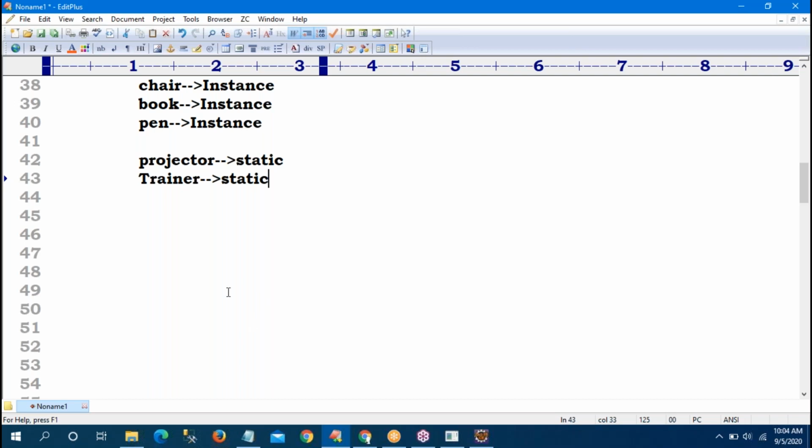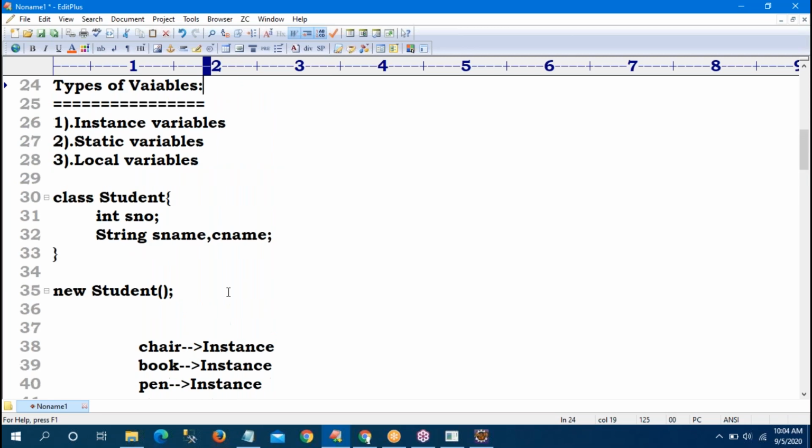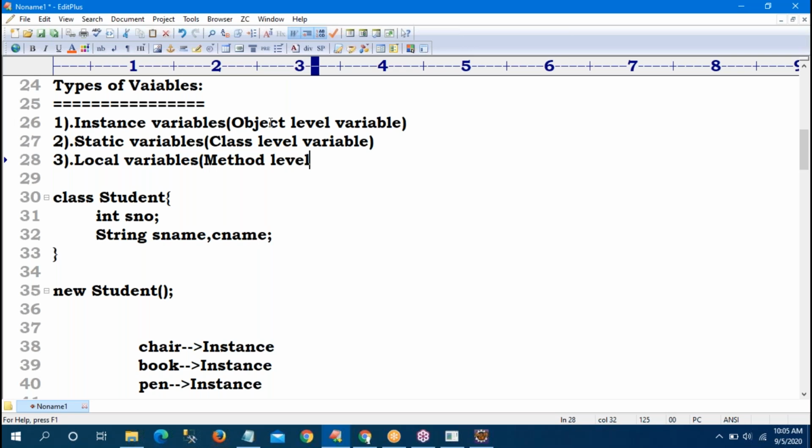Local, I will tell, sir. Now see the theoretical concept. I will give examples also. That's why an instance variable is also called object level, because the object's value changes, but a static variable is class level. What is local? It is method level. Sir, what is a method? We don't know the method yet, that's why we are not discussing it. I will tell what a method is and what a constructor is. That concept will come soon. Now see.